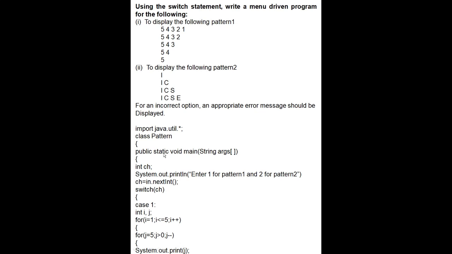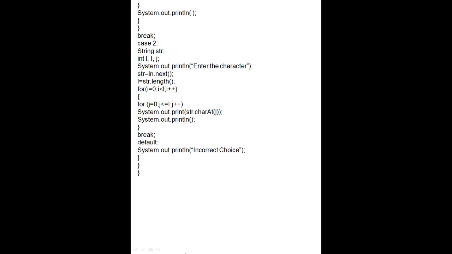j=5. Yes, there are 5 columns, so we take j=5, but j>0, because there is one column at the end, so we take j>0 and j--, because the columns are decreasing. First 1, 2, 3, 4, 5 columns are here, in the last one column is there. Now System.out.println, the j value will be printed here. Now System.out.println blank space. This type of pattern will be printed here.